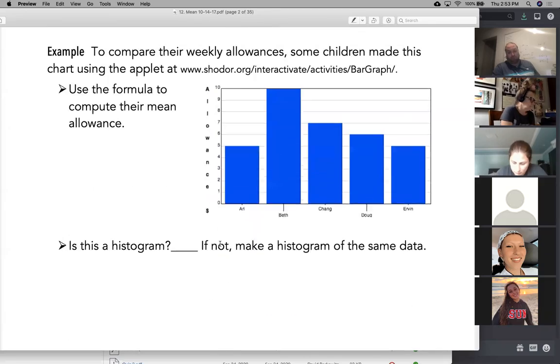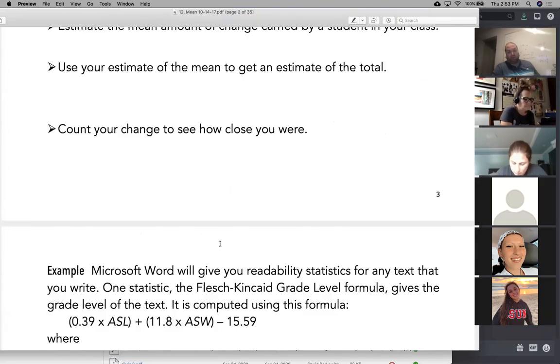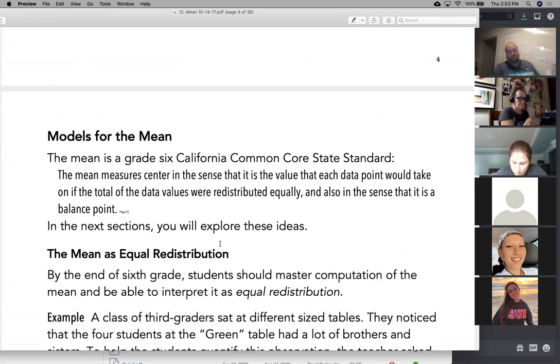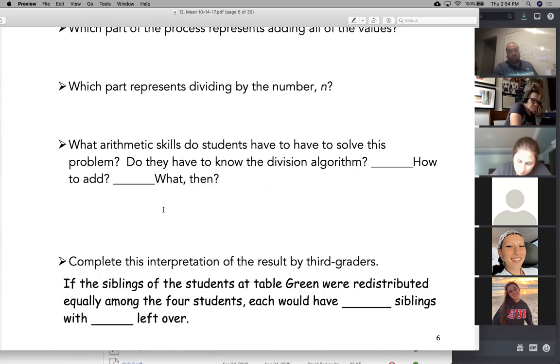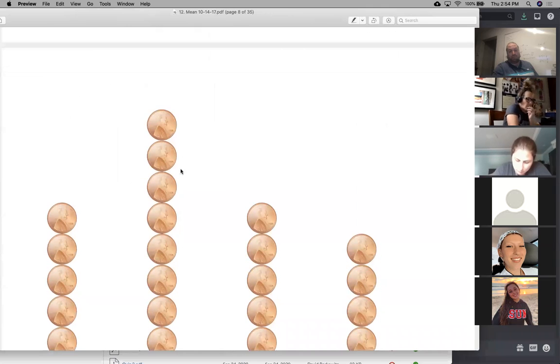But what are the other methods? The other methods are the equal redistribution method, or the Robin Hood method, where you take the values and you spread the values out amongst all of the possible values until they're all even. And then whatever number you have, that's the average. We did the Robin Hood method. We did examples like here with the coins, where you spread out this one too many, so it goes here, and these average out, and you kind of get a value that everyone agrees upon.